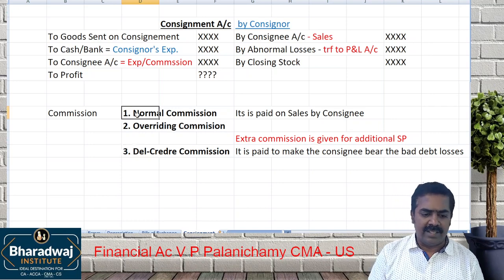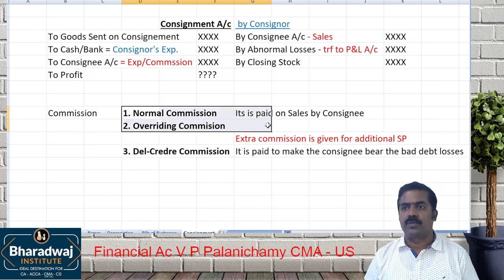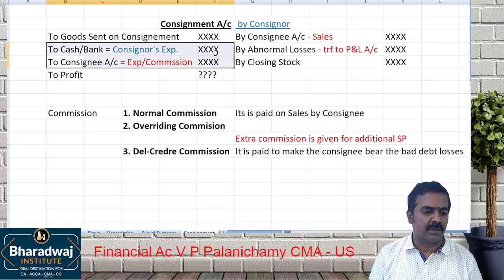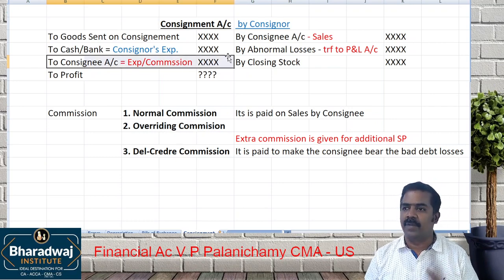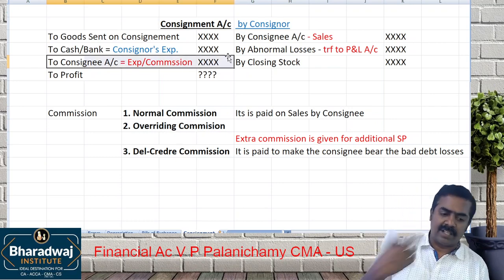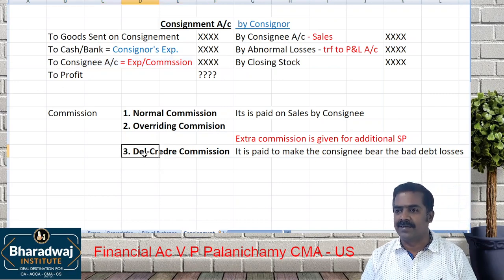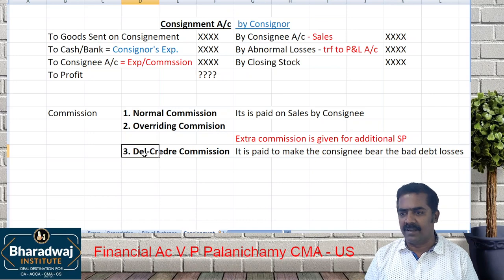So, in the exam question, they give you only these first two commissions. Bad debt is also given. Then what will you do? It will be recorded in which account? Consignment account. It's a loss to be borne by consignor. Now, if extra commission and the creditor commission are given, who will bear the bad debt losses? Agent. Consignee will bear the bad debt losses. Then consignor will not bear the bad debt losses.